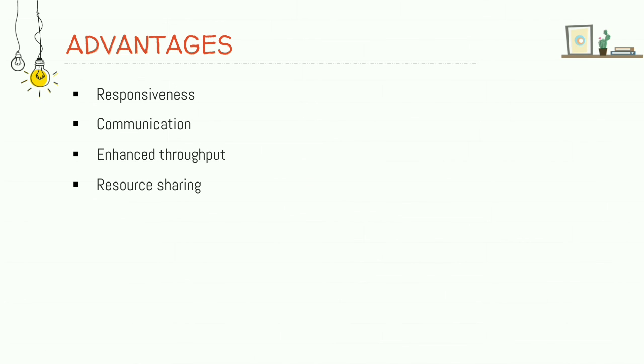The next one is communication. Communication between threads is done easily as the threads share a common address space. In the process we have to follow a separate technique, right? In the single level threads and multi-level threads we have seen that. Here they were sharing the code, data and files section, whereas each maintains a separate register and stack section. It has its own register and stack section.